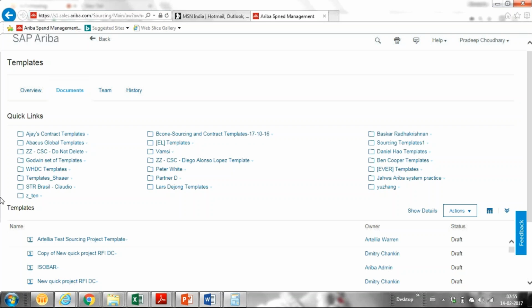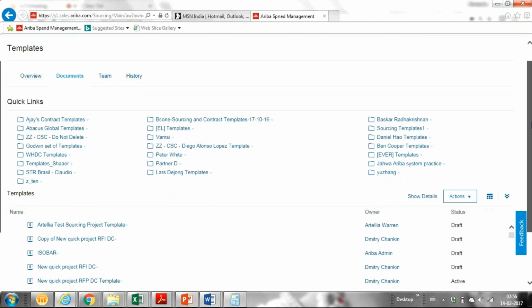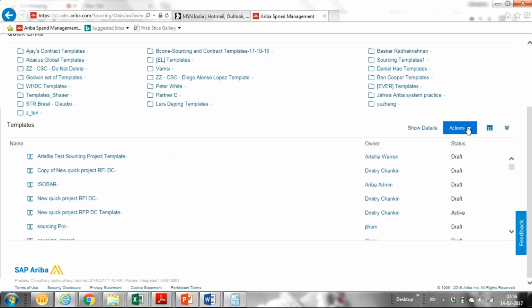Once all the requirements are done, we have to summarize and check the overview. Once everything is in place, we publish that event, and it goes for the supplier's response. I'll show you the same in the auction. I'll just give a glimpse of how e-forms look and how we have to create them. Generally we cannot create, but